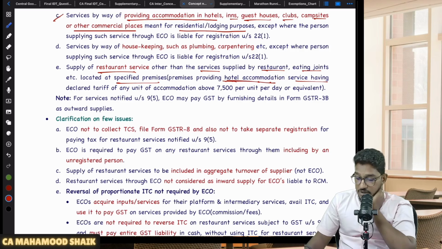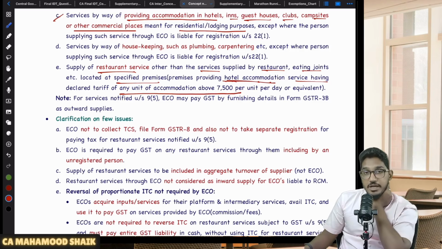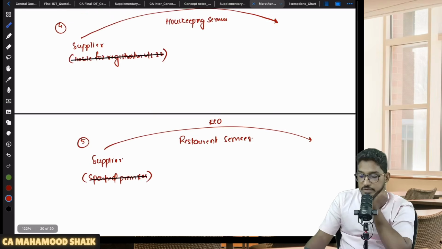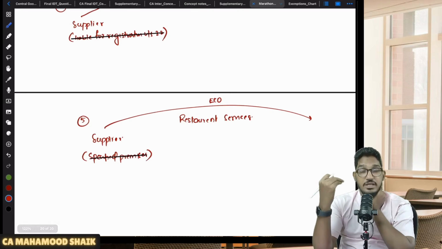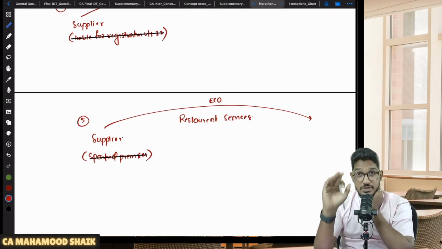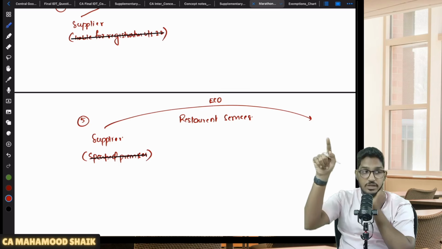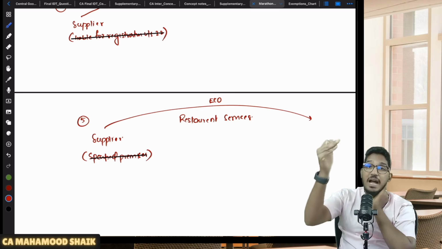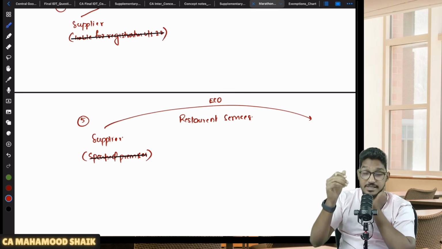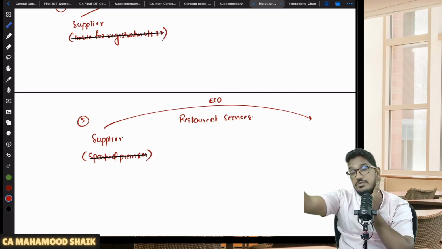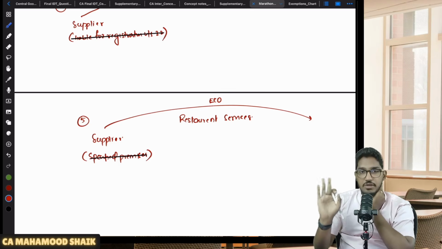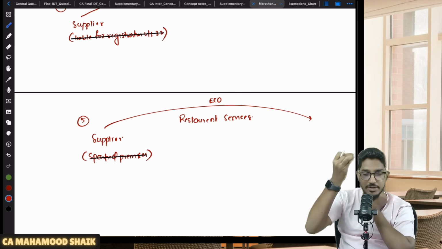having a declared tariff of accommodation more than 7,500 per unit per day or equivalent. So, for example, if there is a 5-star hotel where they are charging per day per room more than 7,500, and in that 5-star hotel a restaurant is located, that will be called specified premises. If that restaurant is providing restaurant services through an e-commerce operator like Swiggy and Zomato, then 9 subsection 5 will not become applicable. Then under the forward charge mechanism, that restaurant only will collect the amount of GST and pay it to the government.